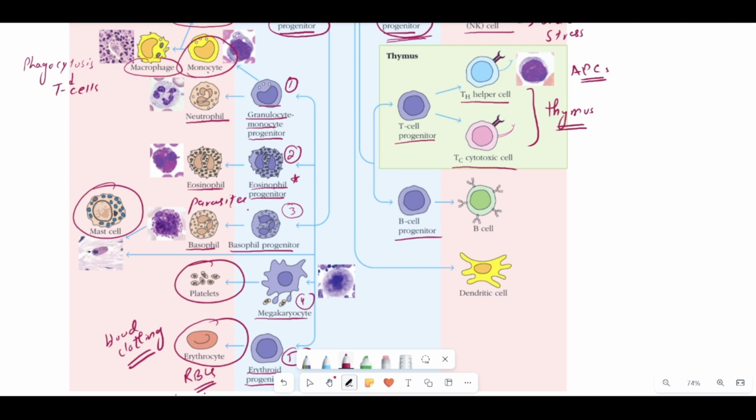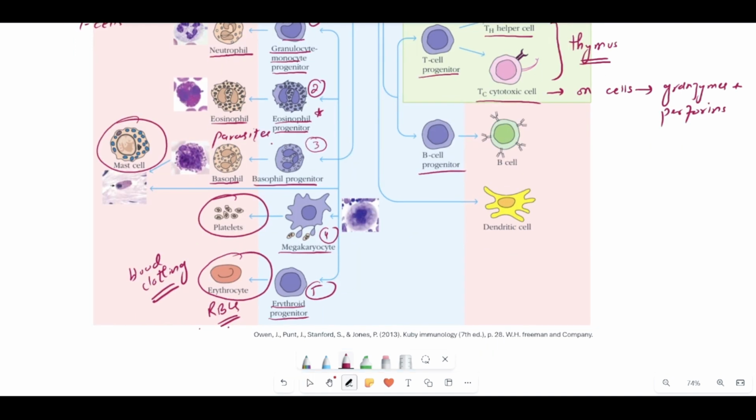Similarly, the cytotoxic T cells, as their name indicates, have a direct impact on the cells which are infected with viruses or bacteria or other types of parasites. And whenever they encounter such cells, they are going to release certain chemicals, and those chemicals are the granzymes and perforins. They are very important for causing the apoptotic cell death of these particular infected cells.